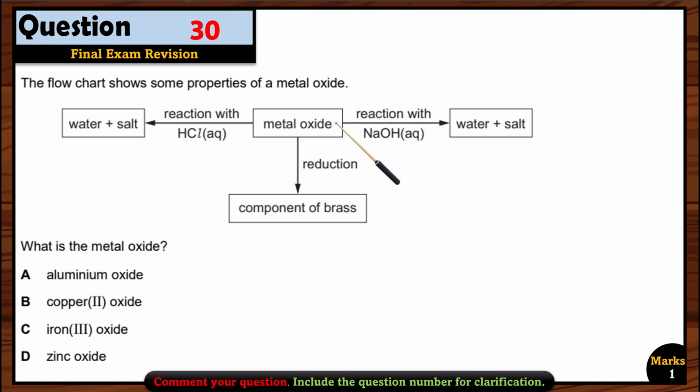So now let's see this one. When this metal oxide is reduced, it forms a component of brass. Remember that brass is an alloy formed from a zinc and copper mixture. So when zinc and copper are mixed, we get brass.